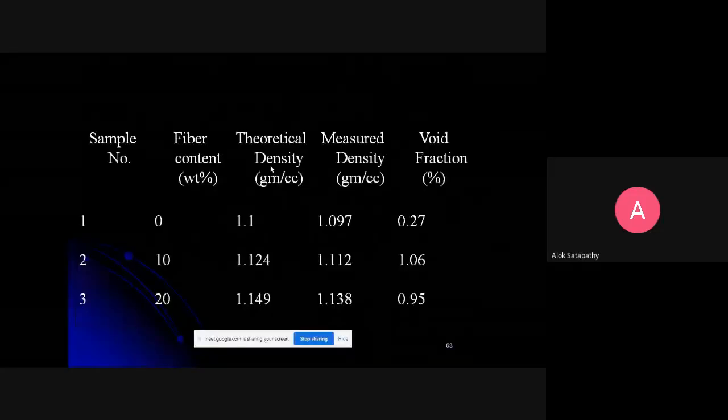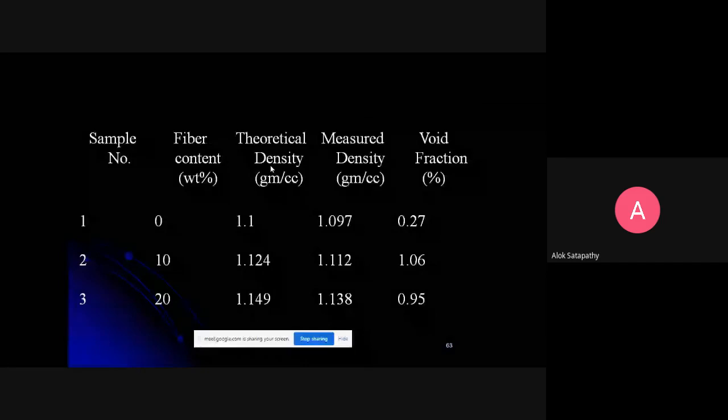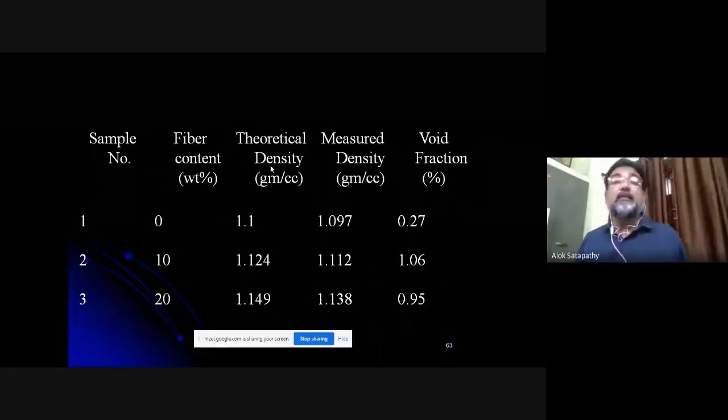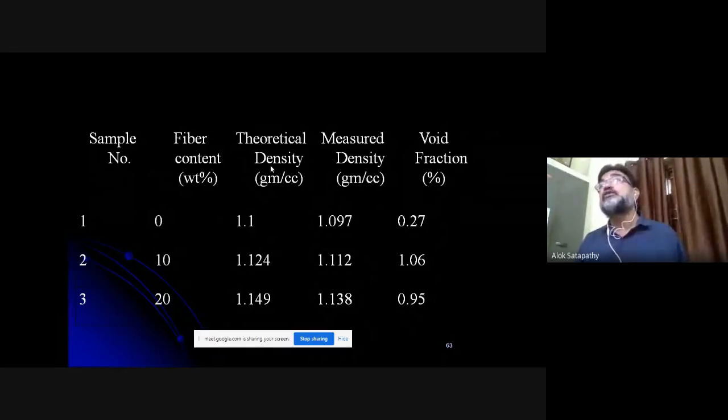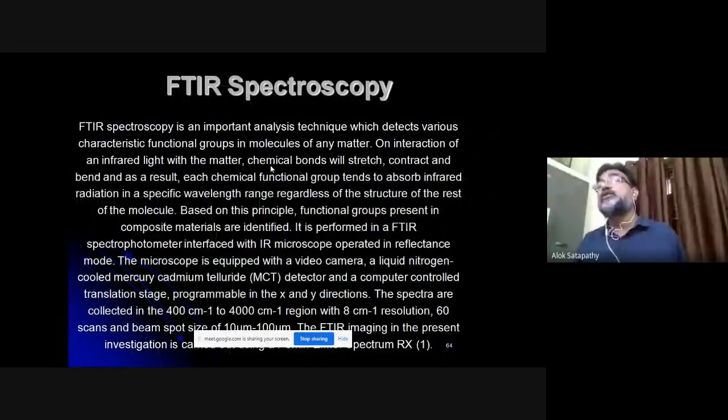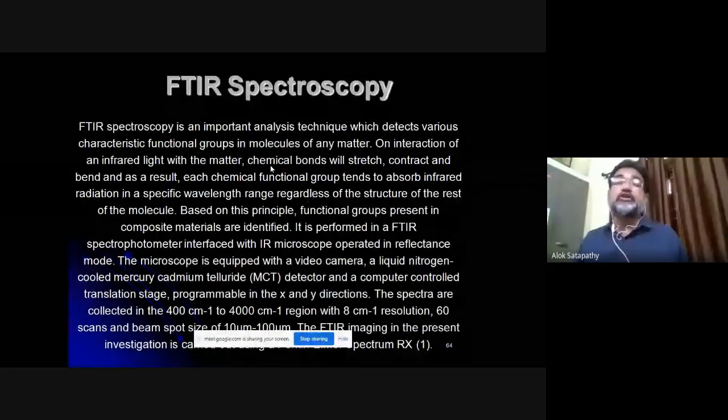Because they are not the same. Because of the presence of voids and pores in the composite during composite making, the actual density is never equal to the theoretical density. So there is always a gap, and that gap gives you an idea of what fraction of pores and voids is present in the composite, or the porosity of the composite.